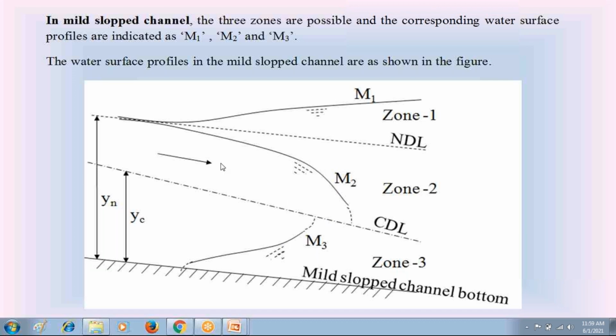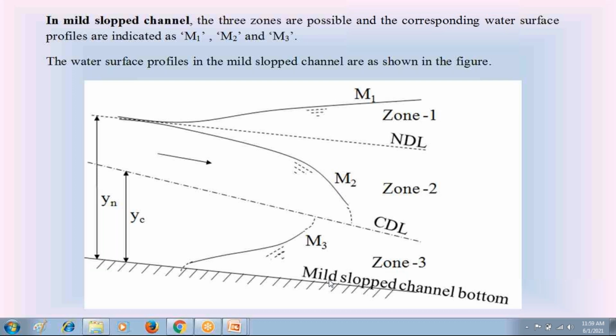I will tell you later why this M1 is rising upwards, why this M2 is falling downwards, why this M3 is rising upwards. I will tell you later about this nature of M1, M2, M3. First understand about the existence of M1, M2, M3 in the mild slope channel bottom.